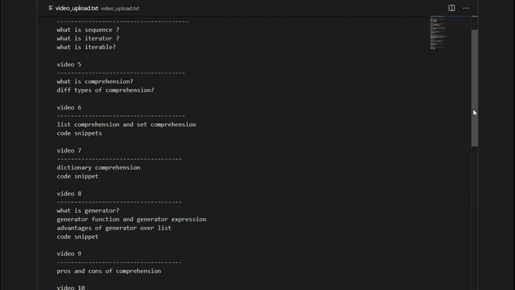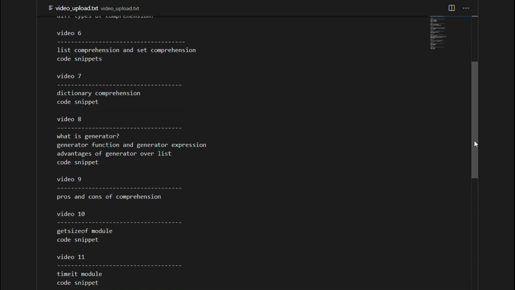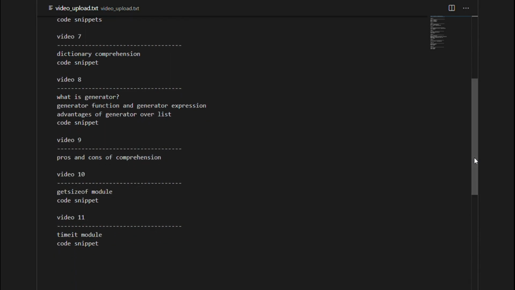In video 7, I will talk about dictionary comprehension. I will show you some codes where we can apply dictionary comprehension. Then in video 8, before generator comprehension, I will talk about what is a generator. How can we create a generator? There are 2 ways, using a generator function and a generator expression. I will talk about them, and then about the advantages of a generator over a list. I will show you some codes also.